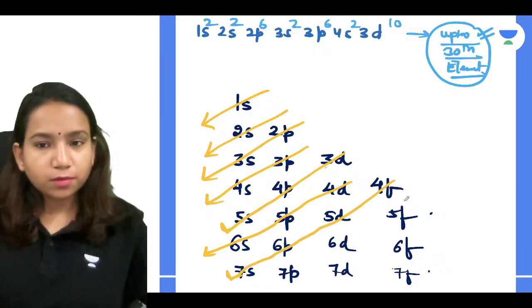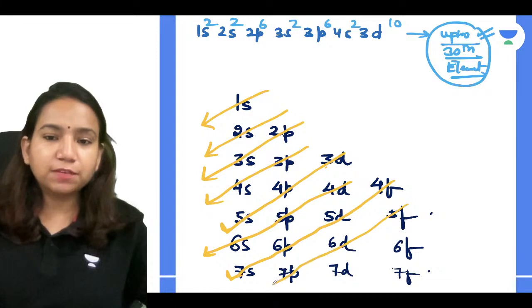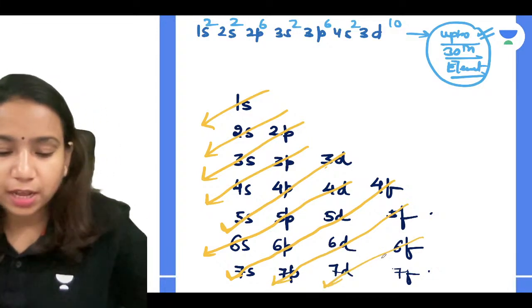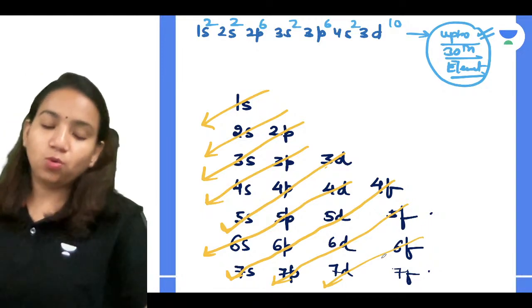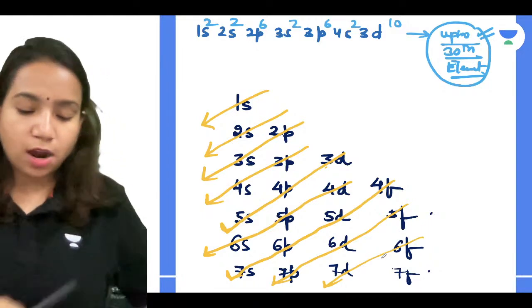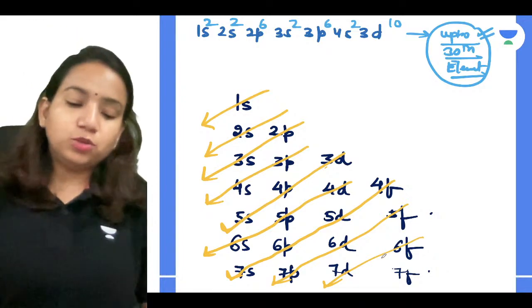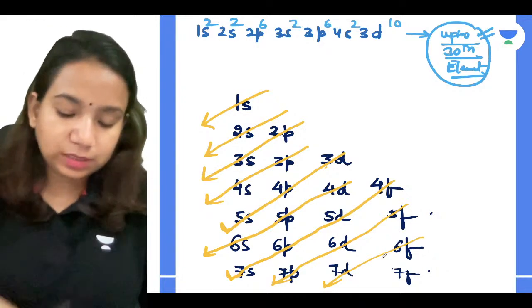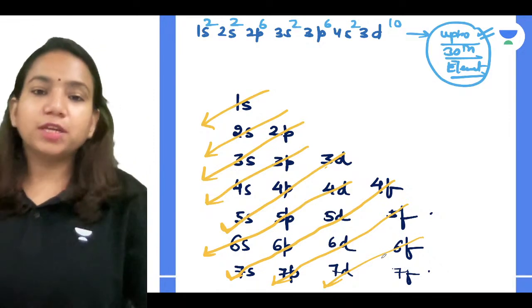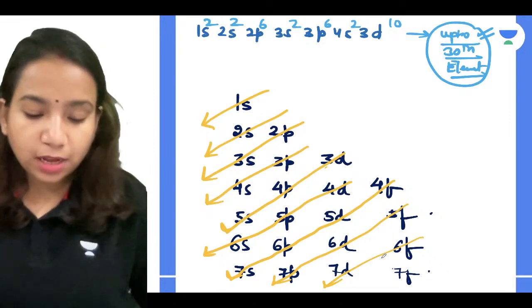Are you getting that? Then 5f, 6d, 7p, 6f, 7d, and like that you can relate. In this way you can get to know the whole order for the 118 elements, and you can get the electronic configuration by this trick.